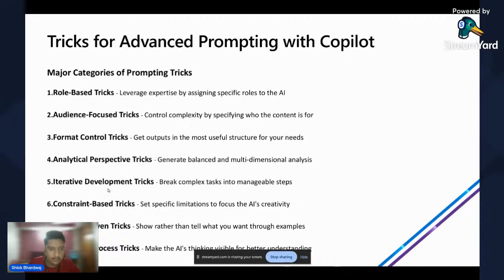Moving forward to iterative development tricks, break complex tasks into manageable steps. Like discussed previously, we must break down complex tasks into smaller ones so that we can achieve it in a better and easier way, and the things won't get messed up afterwards. Moving forward to example-driven tricks. Show rather than tell what you want through examples. Like I mentioned previously, examples are very important so that you can get a better output for your query. Reasoning process tricks, making the AI's thinking visible for better understanding.